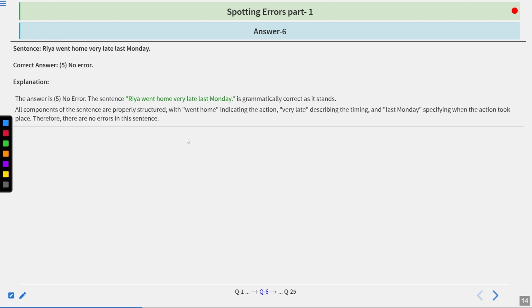All components of the sentence are properly structured, with went home indicating the action, very late describing the timing, and last Monday specifying when the action took place. Therefore, there are no errors in the sentence. Let's move to the next question.